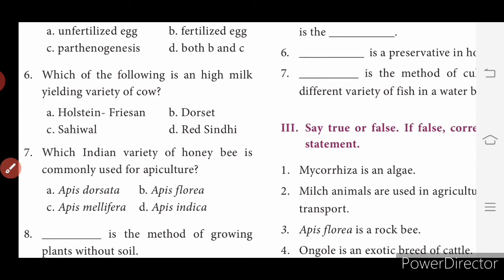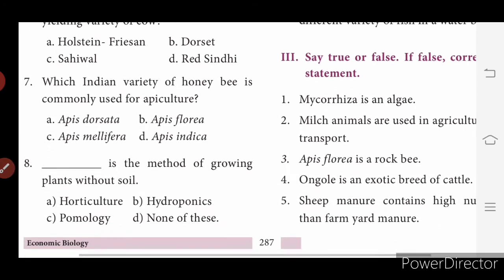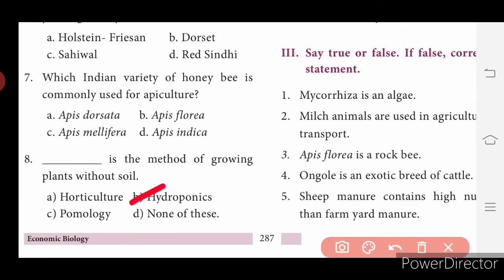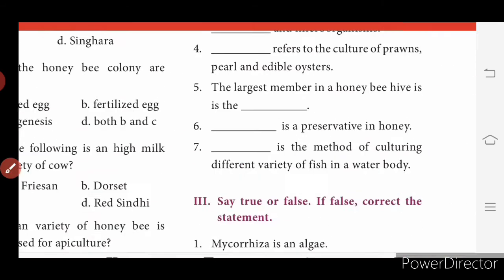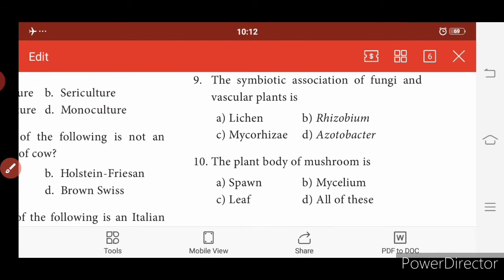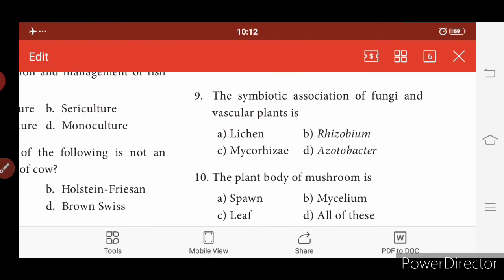Hydroponics is the method of growing plants without soil. Then the ninth one, a symbiotic association of fungi and vascular plants, is mycorrhiza. The plant body of mushroom is mycelium.